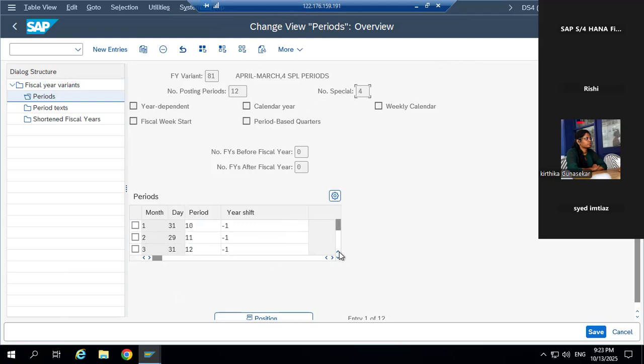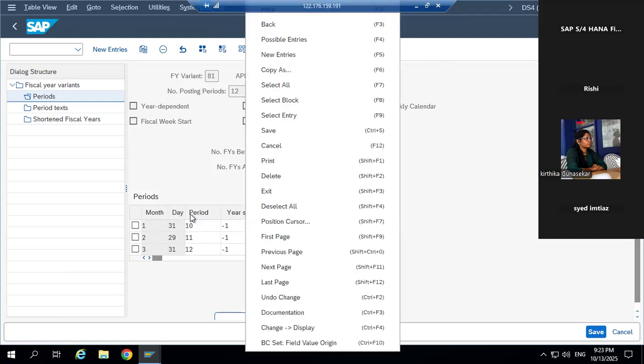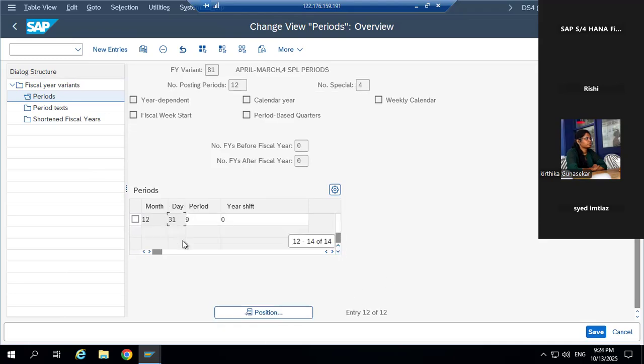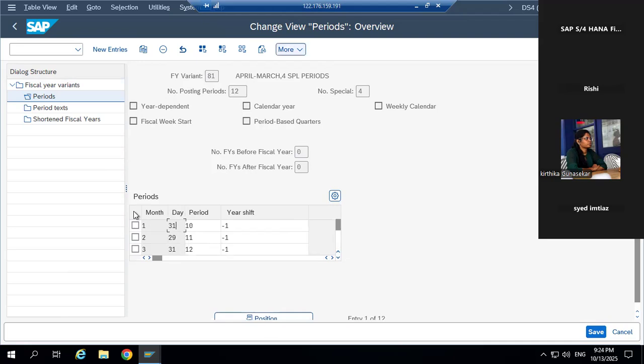Then days: 31, 29, 31. What does this mean? Could anybody please tell me? In front of month 1 it's written 31, and February 29. What does it mean? These are the number of days in the month. In January there are 31 days, February 29 days, and March 30, and so on up to December. Okay, that's it. This is a normal thing.